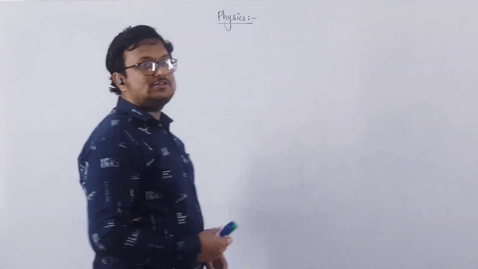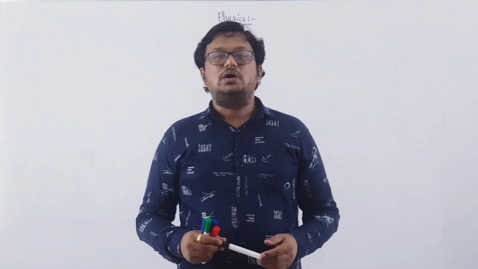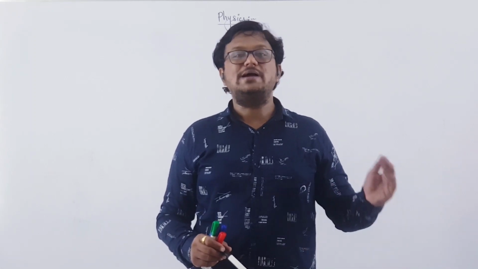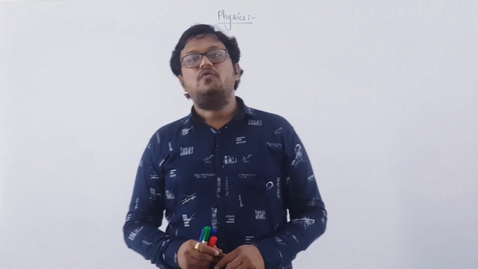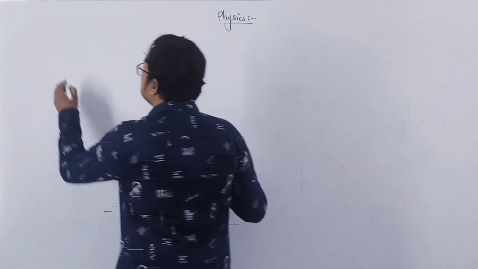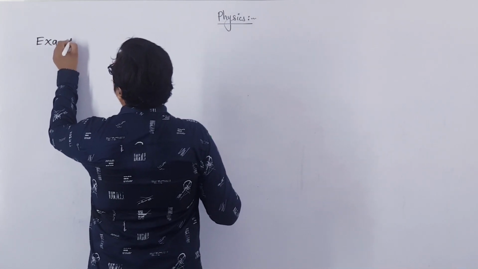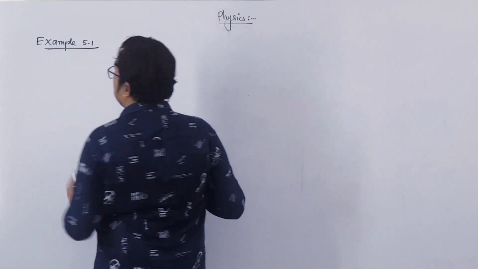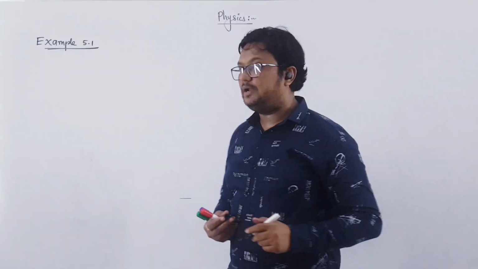Now let us solve an example based on whatever we have discussed up till now. A simple example based on the periodic time of oscillation of a dipole kept in a uniform magnetic field. So that is our example 5.1. Example 5.1. A magnetic needle has a magnetic moment